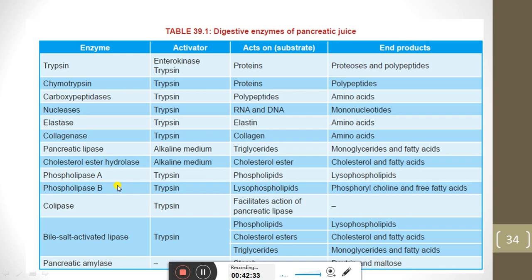Then we see phospholipase A, phospholipase B, colipase. These are also activated by trypsin, and then they act on different substrates like cholesterol ester, phospholipid, lysophospholipid, facilitating action, and then the end product is phosphoryl choline and fatty acid. Pancreatic amylase also will act on the starch and form dextrin and maltose.